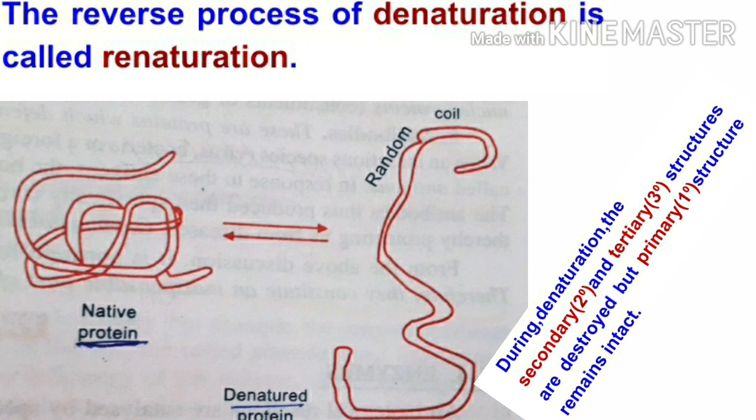But if this denatured protein, which has primary structure only, regains its secondary and tertiary structure in the backward direction, then it again regains its lost secondary and tertiary structures and becomes biologically active. So this process in the reverse direction is called renaturation.